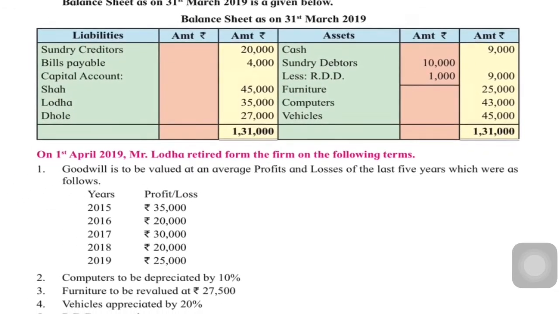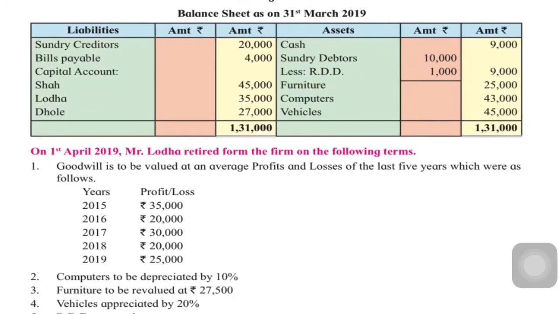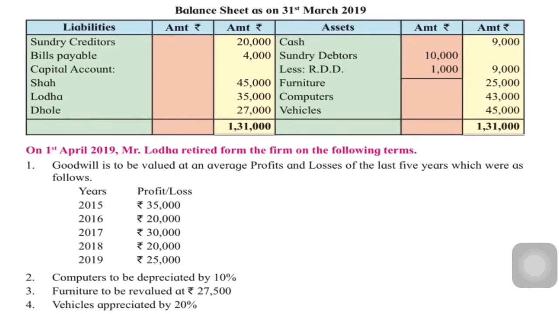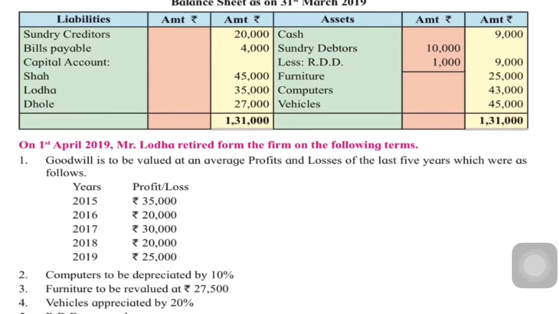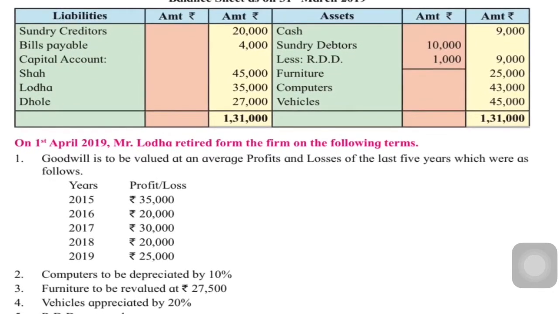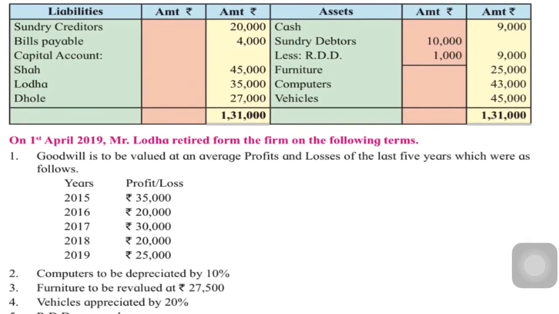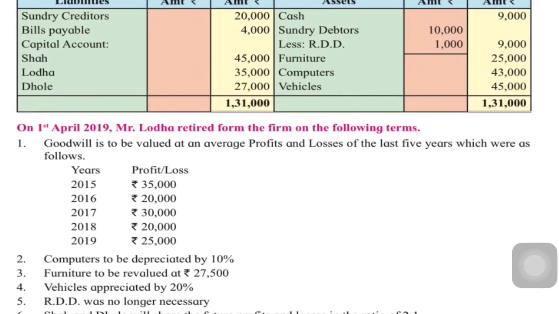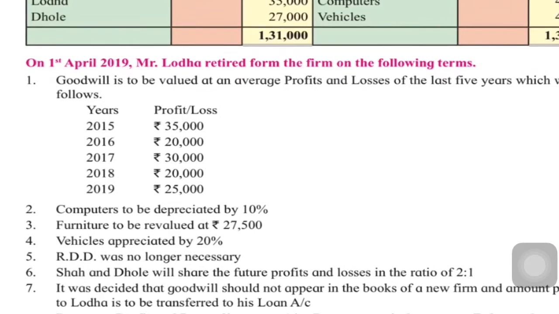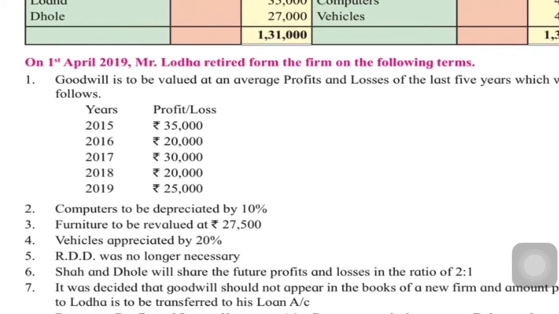Now on 1st April 2019, Lodha retires from the firm on the following terms. Goodwill is to be valued at an average profits of last 5 years, which was as follows. Okay, so 5 years profit or loss they have given us. Computer to be depreciated by 10%, furniture to be revalued at 27,500. So mark your computers, mark your furniture, mark your vehicles, that is also appreciated by 20%. RDD is not necessary, mark your debtors.